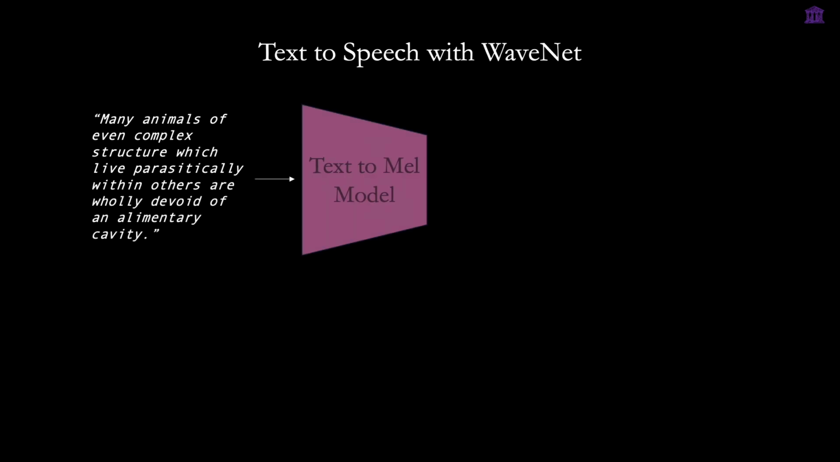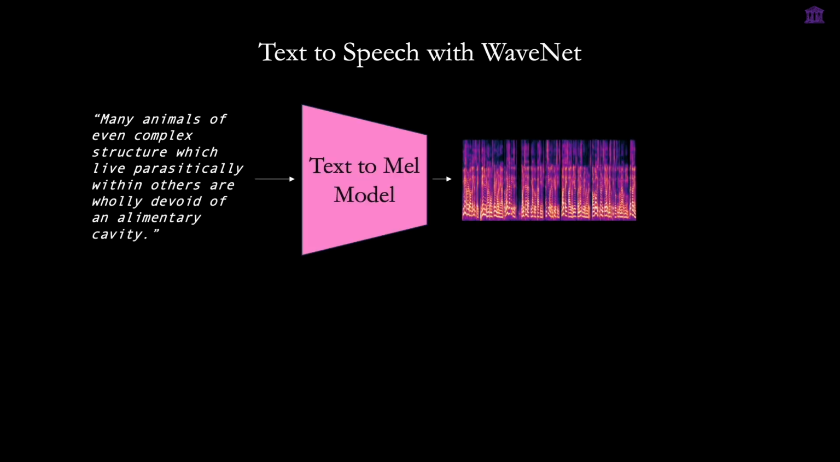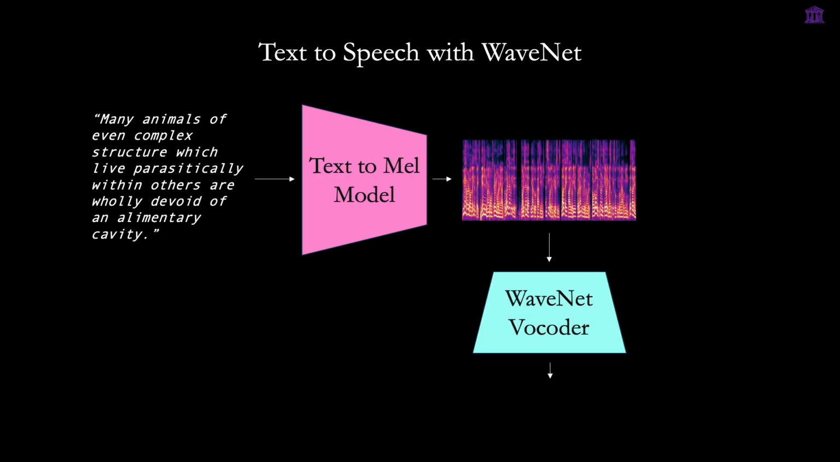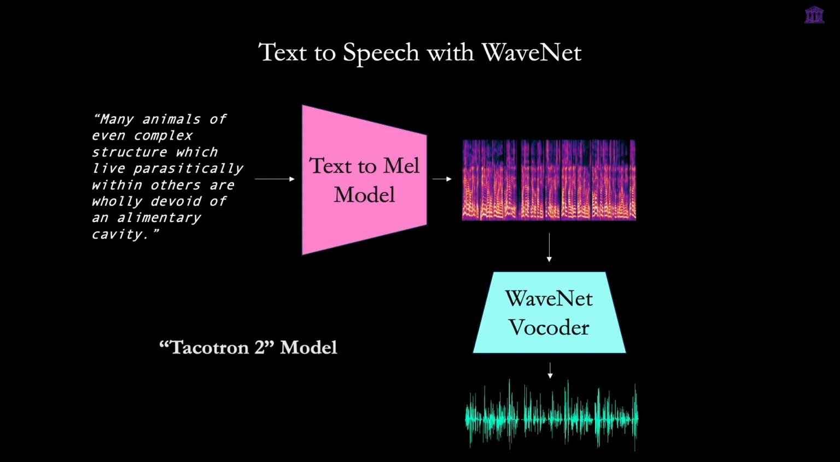We can take this even one step further and use this conditional WaveNet vocoder to build a full text-to-speech pipeline. This is done by training an upstream acoustic model that transforms raw text into a MEL spectrogram. Then, we can use our exact pre-trained WaveNet vocoder to generate the final audio from that spectrogram. This architecture is known as Tacotron 2.